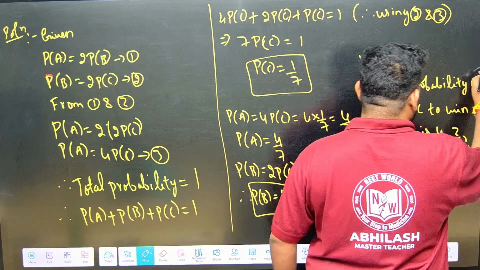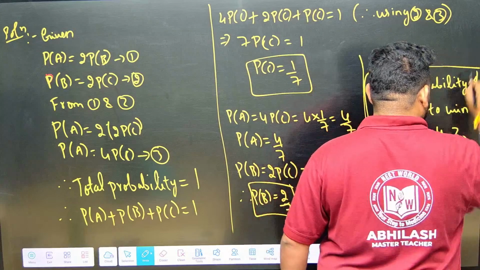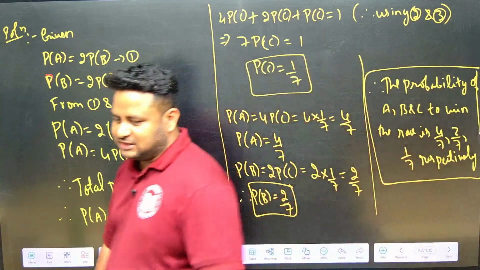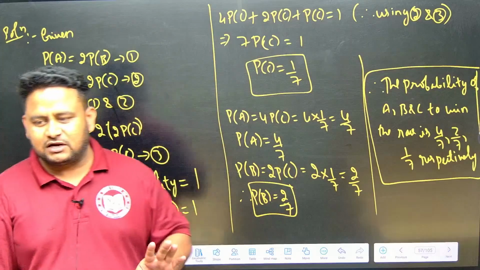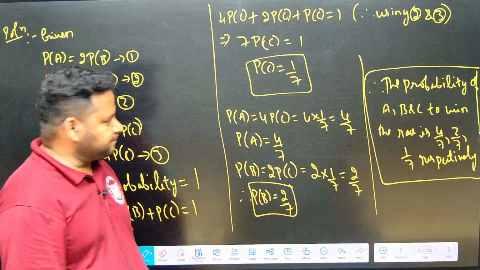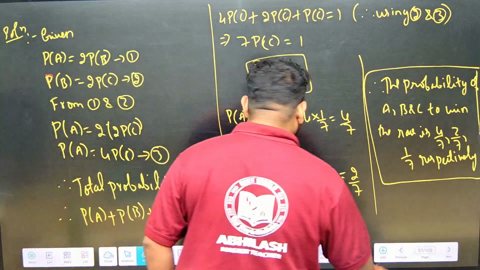Clear? If you write it like this neatly and present it like this, you will get complete 4 marks. These are SAQs, so you will get 4 marks. Let us move to the next question.